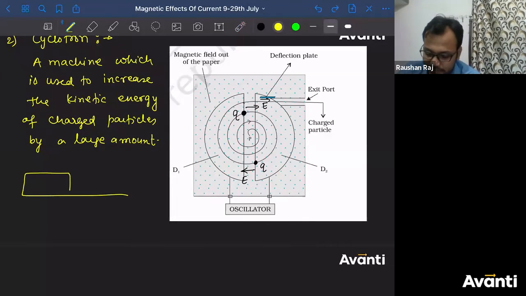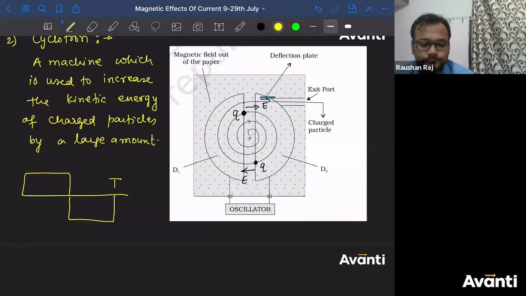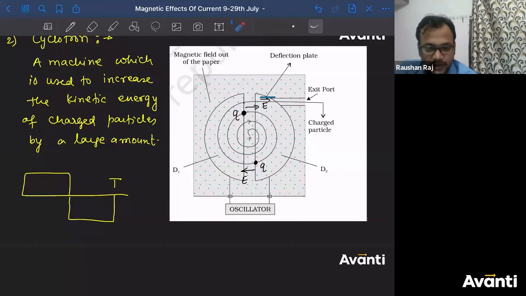First half cycle like this, second half cycle like this, and then one time period. Got it, guys? So when the charged particle is here, I will give positive electric field till this time. In time period, same rahega. When the charged particle will come here, the electric field will be given something like this. So negative mein hoga. The frequency will be same, but the time period क्या होगा बच्चा लोग?